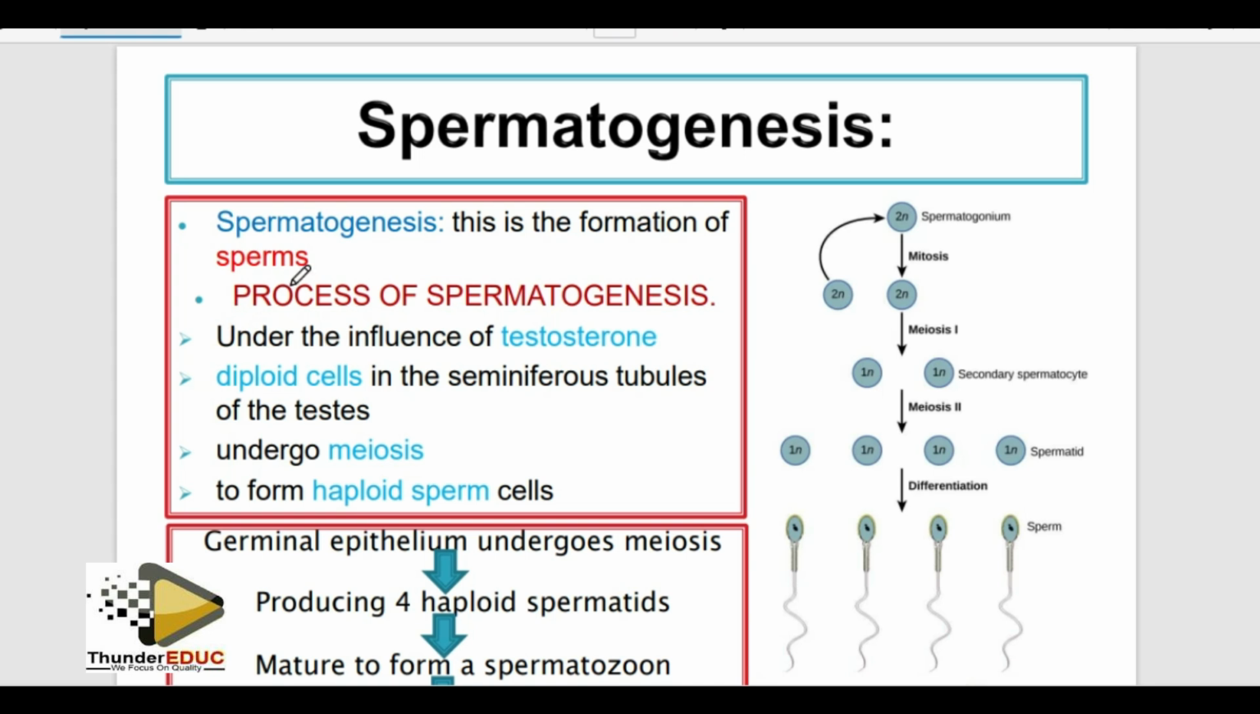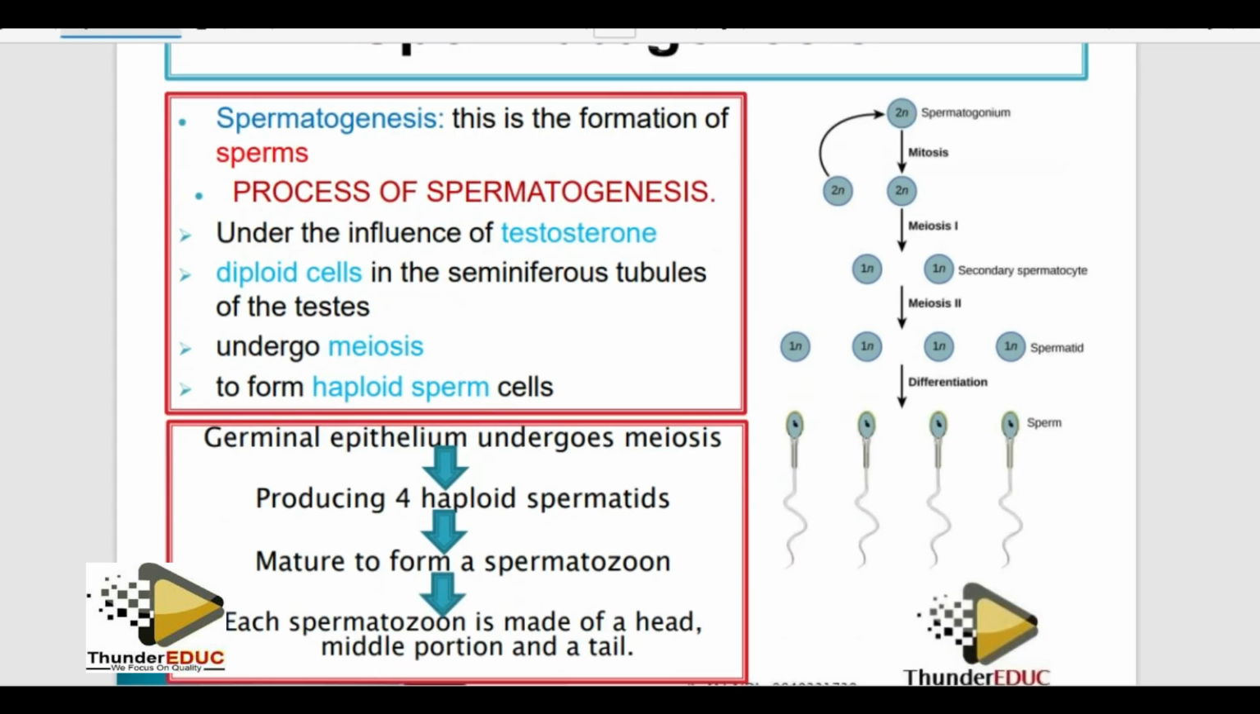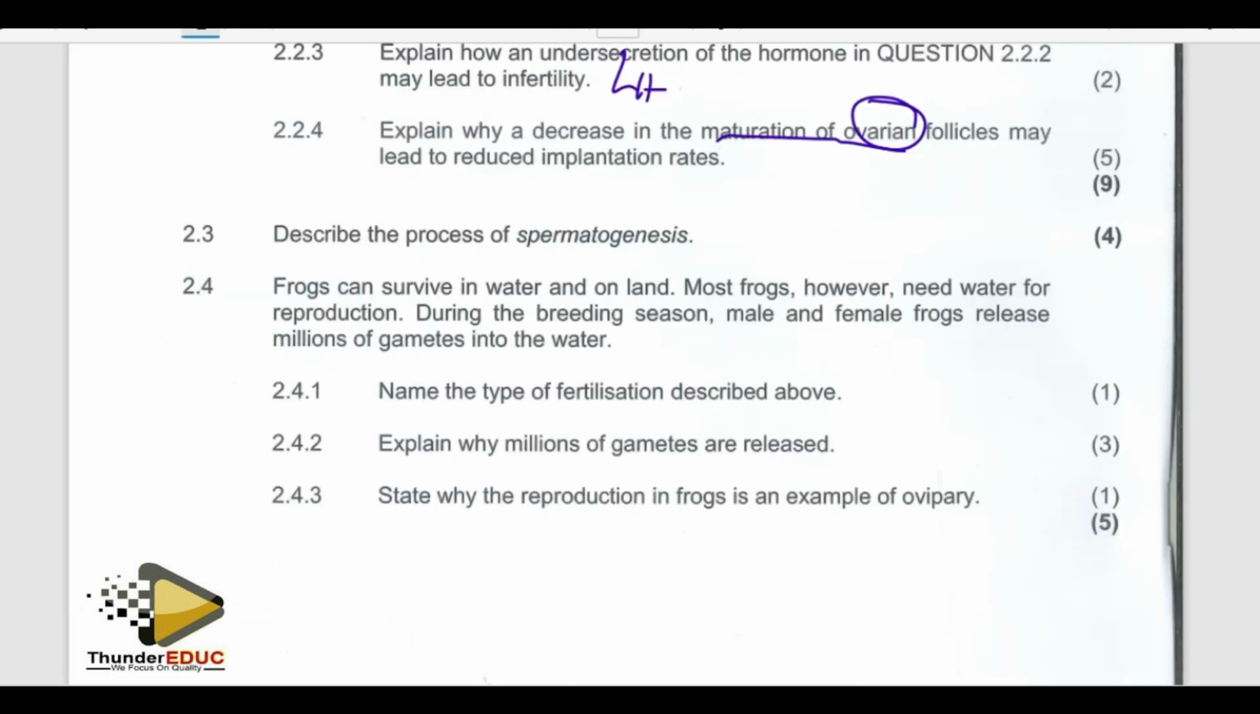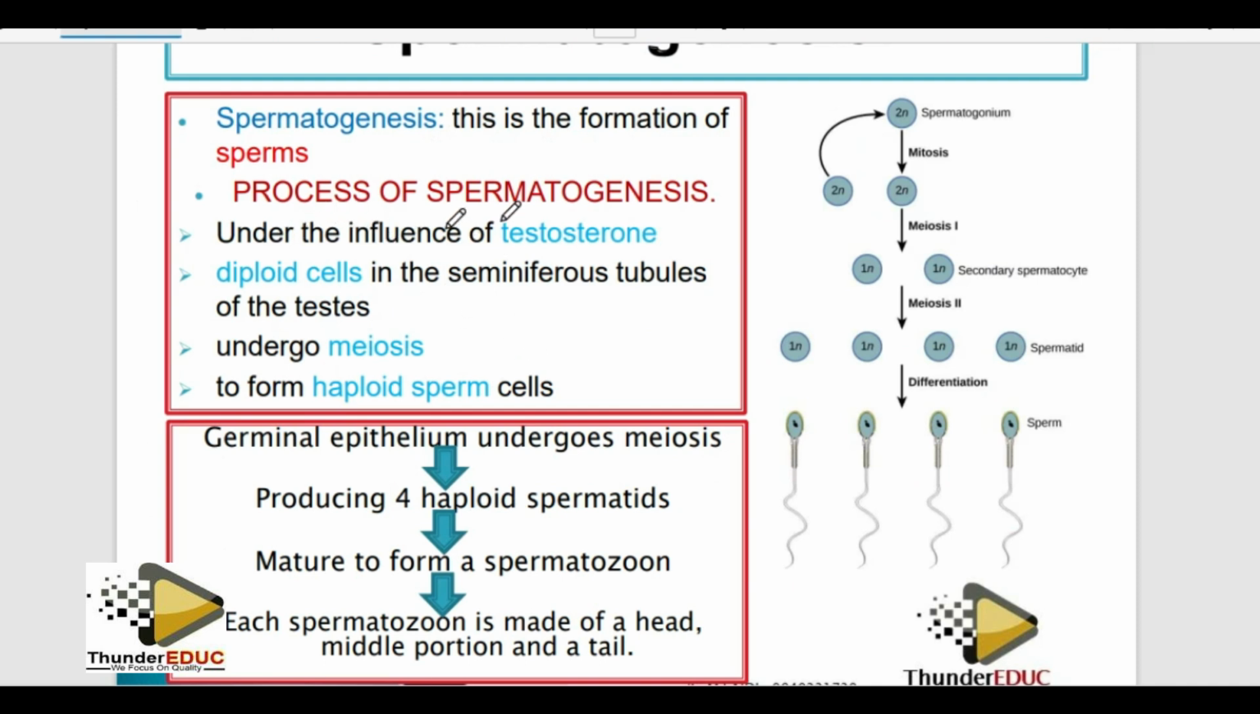Spermatogenesis is the formation of the sperms. Process. Check what they are looking for. How many marks? 4 marks. Under the influence of testosterone, 1 mark. The diploid cell, another mark, in the seminiferous tube will undergo mitosis to form 4 haploid sperm cells. Simple. 4 marks are there waiting for you. I told you that different color means a marking point.